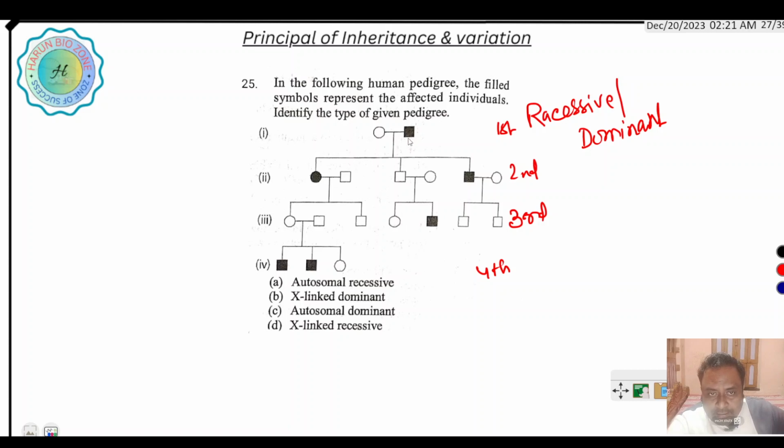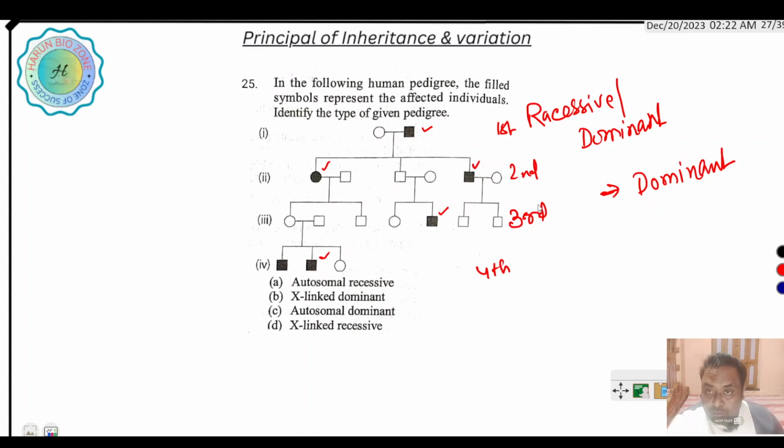In each and every generation someone is affected. The first one is affected, then in the next generation they are affected, and in the next generation they are also affected. So first, it is a dominant disease. When it does not skip generations, it is called a dominant disease.